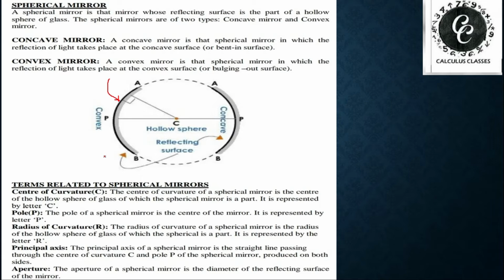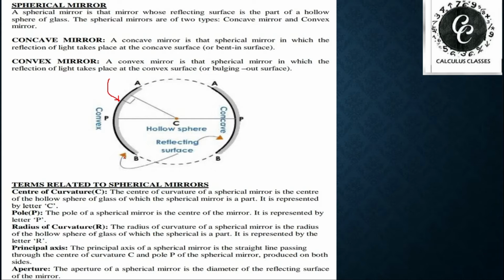The center of the sphere is the center of curvature, and the radius of the sphere is the radius of curvature for the mirror.